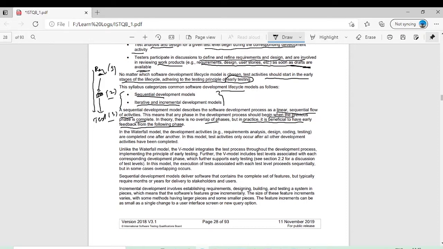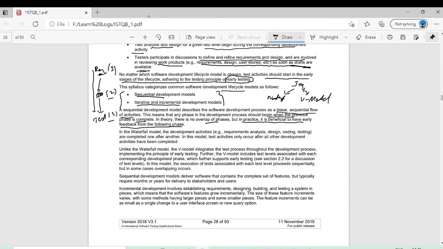So what are the examples of sequential development life cycles? For sequential, we have two models. One is waterfall and the other one, very important, is the V model. In sequential we will see basically two types of sequential software development models: waterfall and V model.